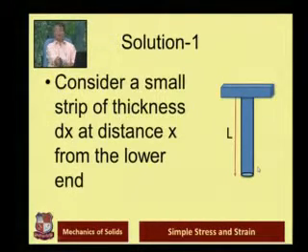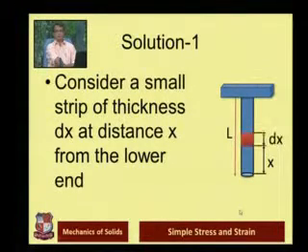To derive this equation, we will find the elongation of a small strip, let's say dx. So dx is at distance x from the lower end, like this. It's a very small strip which we are considering. We will find the elongation of dx and integrate for the whole length, and we will get the elongation of the whole bar. That is how we usually derive the equation.